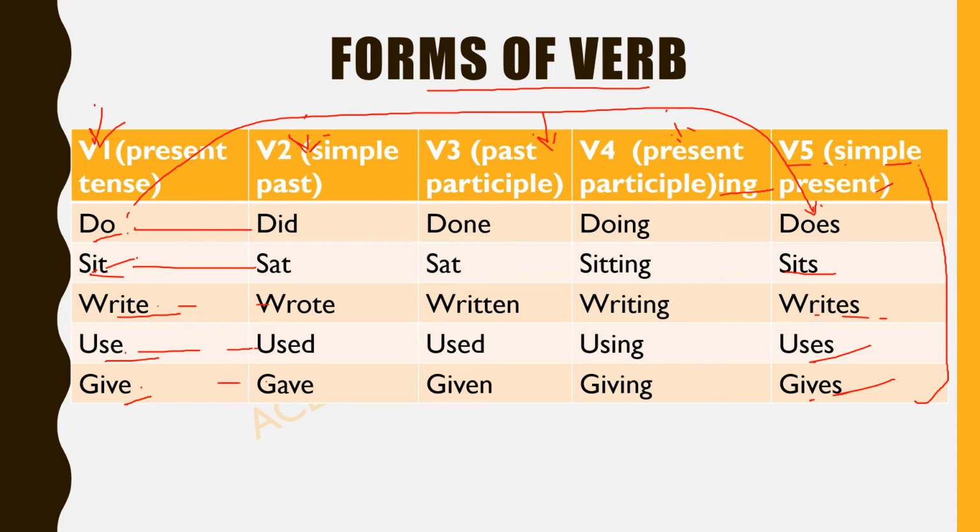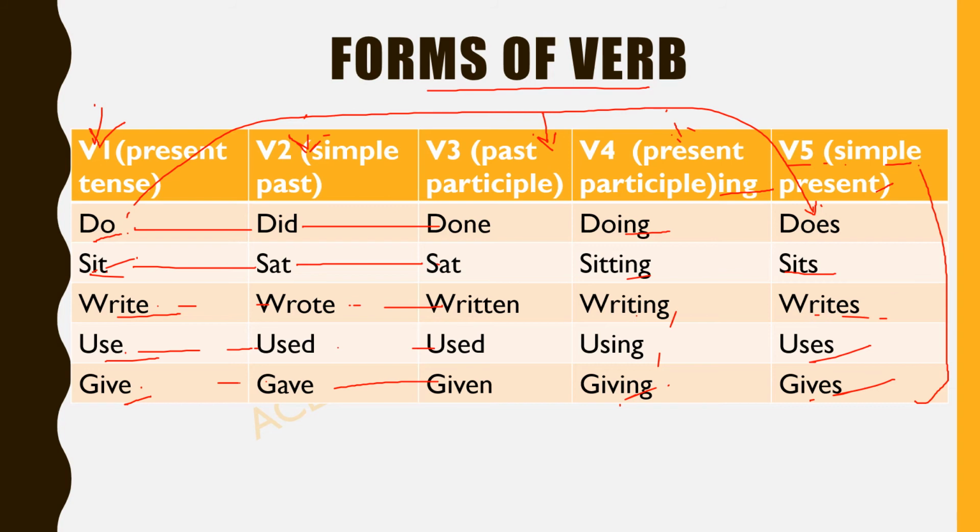And what will be the past participle? Do, did, done. Sit, sat, sat. Write, wrote, written. Use, used, used. Give, gave, given. Clear? And in the ing form, we just have to add ing to it: doing, sitting, writing, using, and giving. Clear?